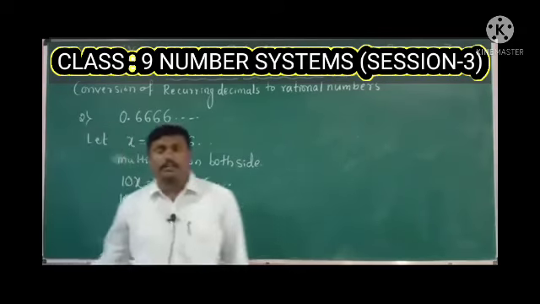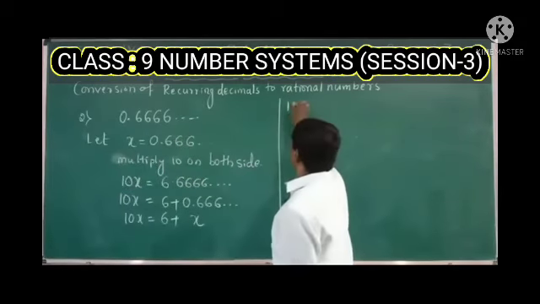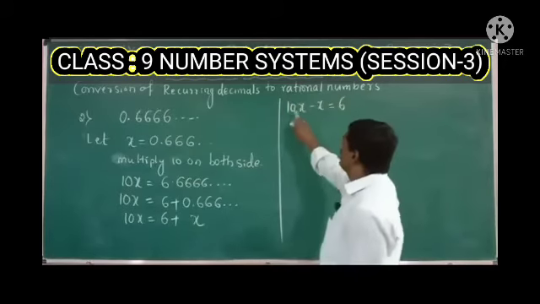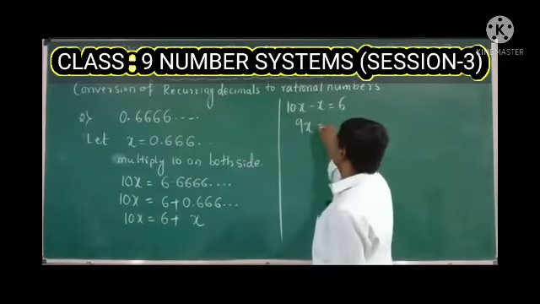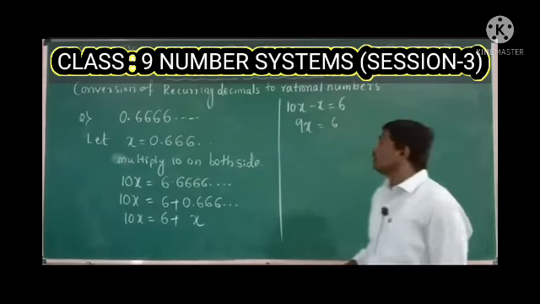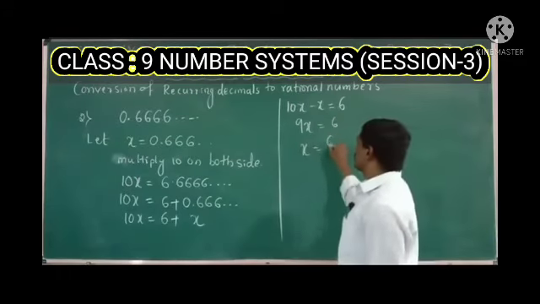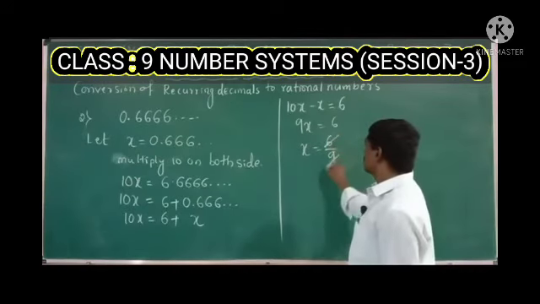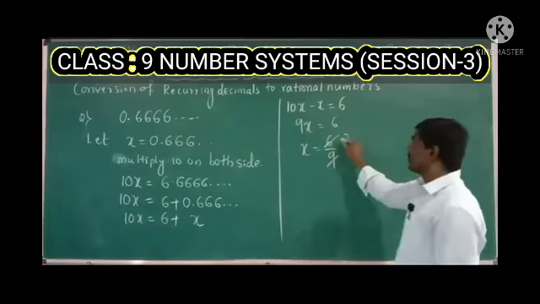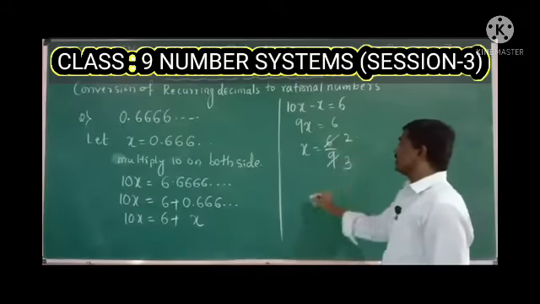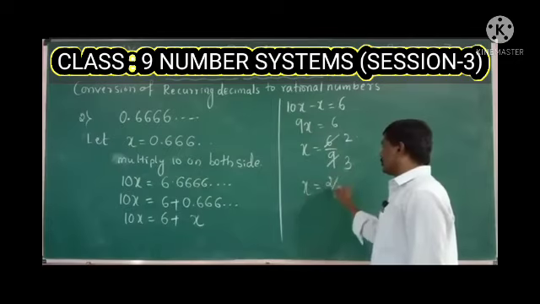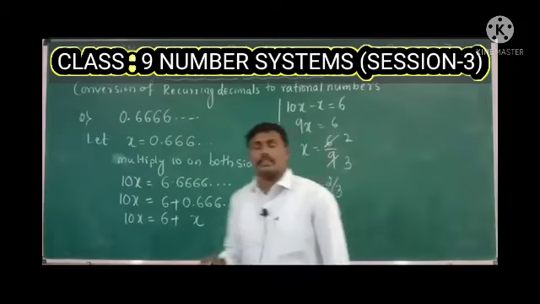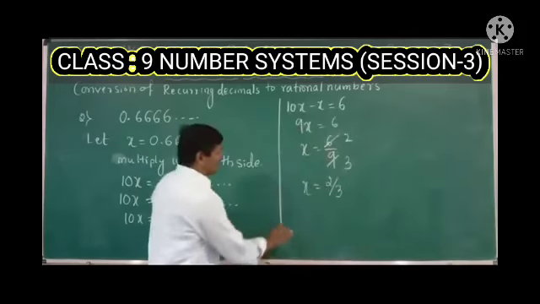Now take these two x on the LHS. 10x minus x is equal to 6. 10x minus x is 9x, which is equal to 6. Now x is equal to 6 divided by 9. So 6 divided by 9 is nothing but, 3 twos are 6 and 3 threes are 9. So x is equal to 2 by 3, the required rational number.